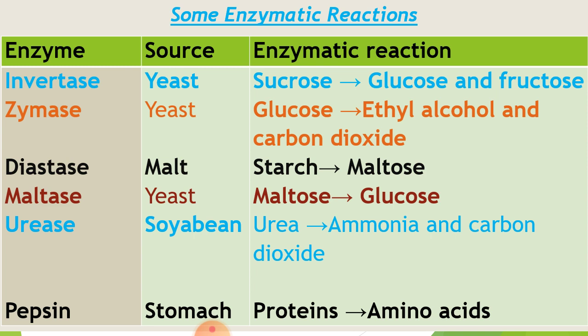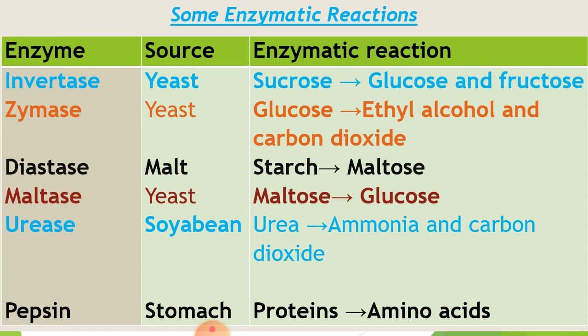Then one more enzyme is pepsin. This enzyme is present in the stomach, and in the stomach proteins are digested. That means proteins are changed into amino acids. Here proteins are polymers and amino acids are monomers. Sometimes a question asks which nutrient is digested in the stomach. Your answer is protein, because the protein-digesting enzymes are present only in the stomach.